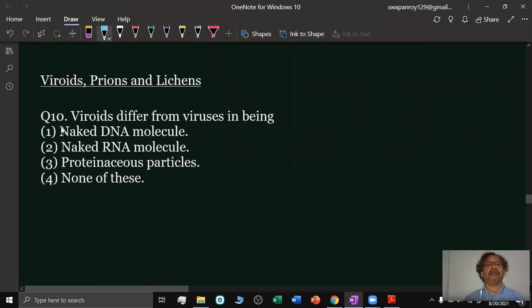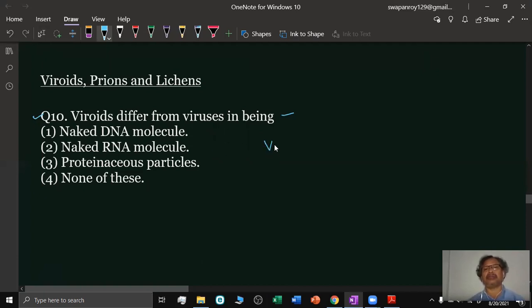Some more questions from biological classification based on viroids, prions, and lichen. Question number 10: viroid differs from viruses in being what? Option 1, naked DNA molecule; option 2, naked RNA molecule; option 3, proteinaceous particle; and option 4, none of these.